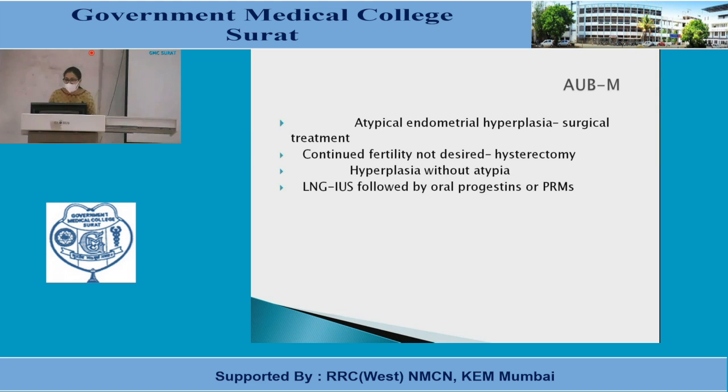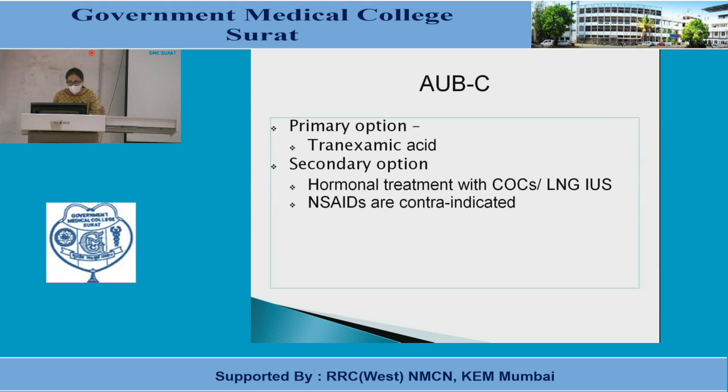Atypical endometrial hyperplasia, surgical treatment should be done. If fertility is not desired, then offer hysterectomy. Hyperplasia without atypia, LNG IUCD followed by oral progestin or modulators. AUB-C, the primary option is tranexamic acid and the secondary option is hormonal treatment with OCP, LNG IUCD, and NSAID are contraindicated in that patient.